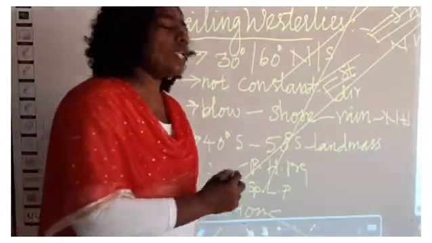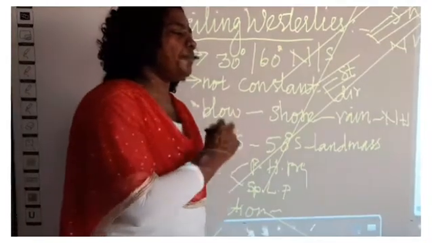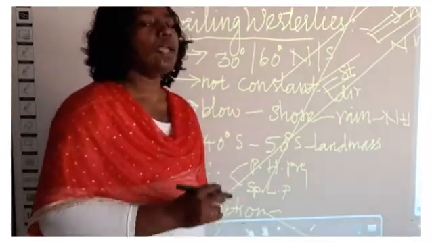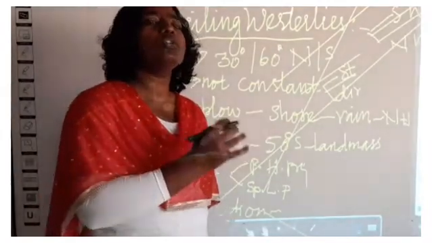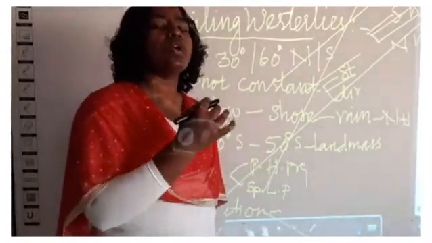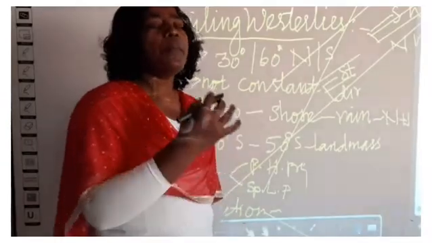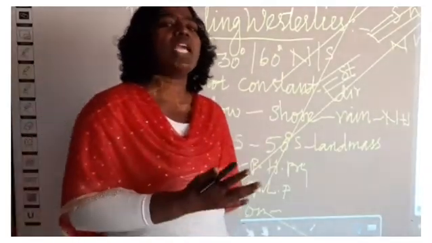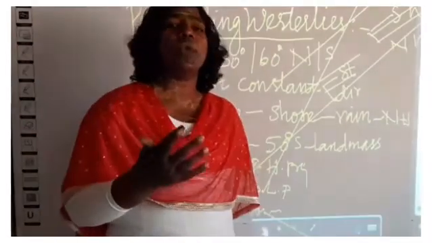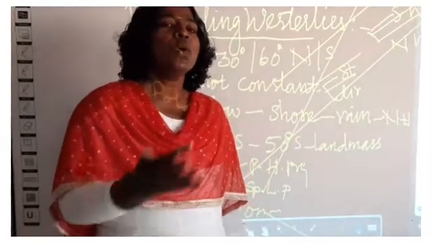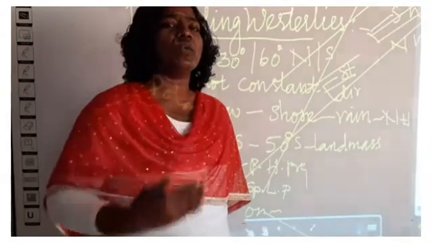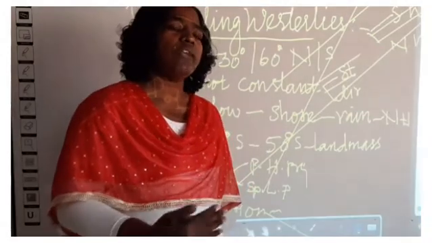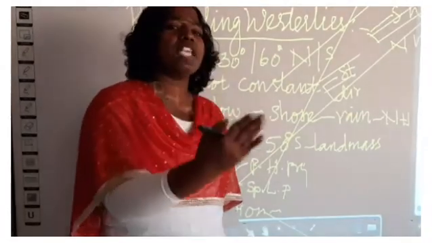Another wind is called the periodical winds. The periodical wind comes due to the periods; it is based on the season. The periodical wind is classified into 2. One is land and sea breeze, and the other one is monsoon wind.